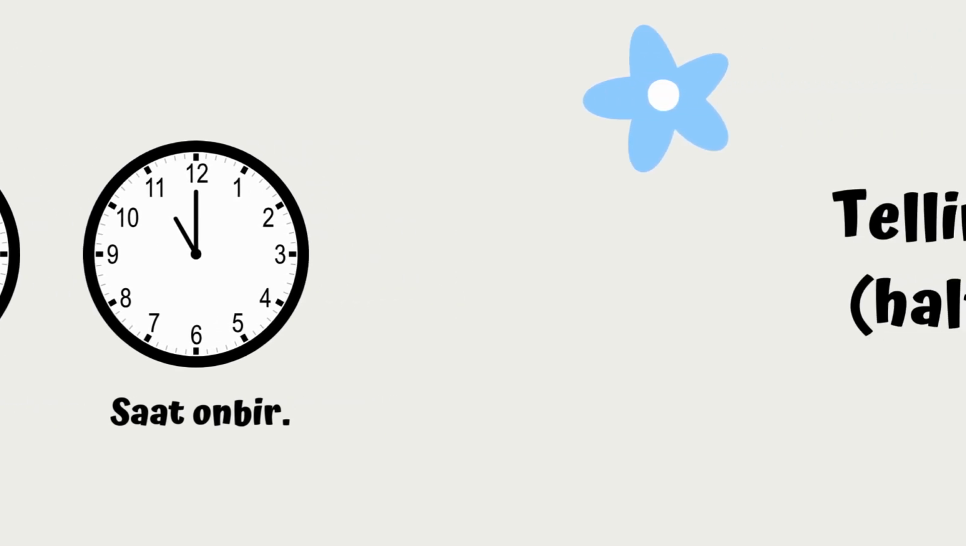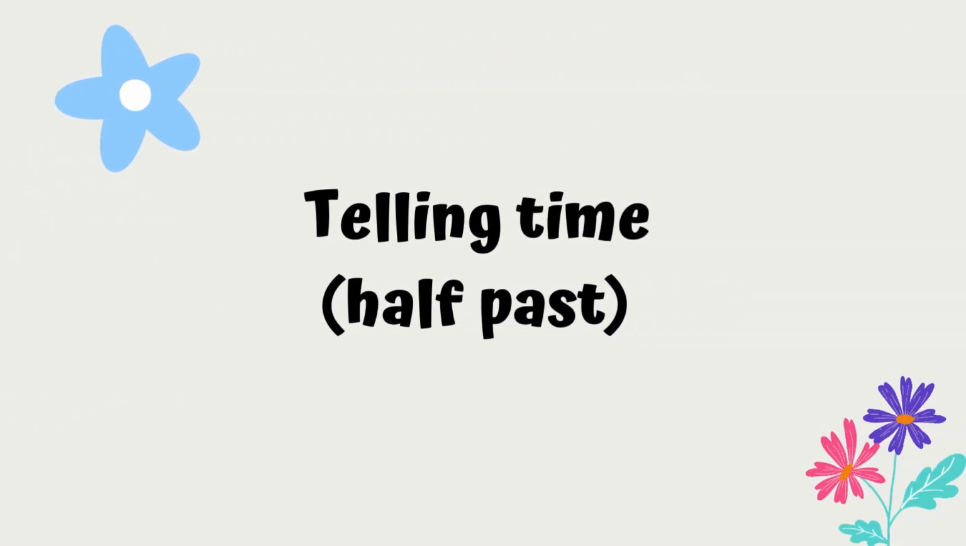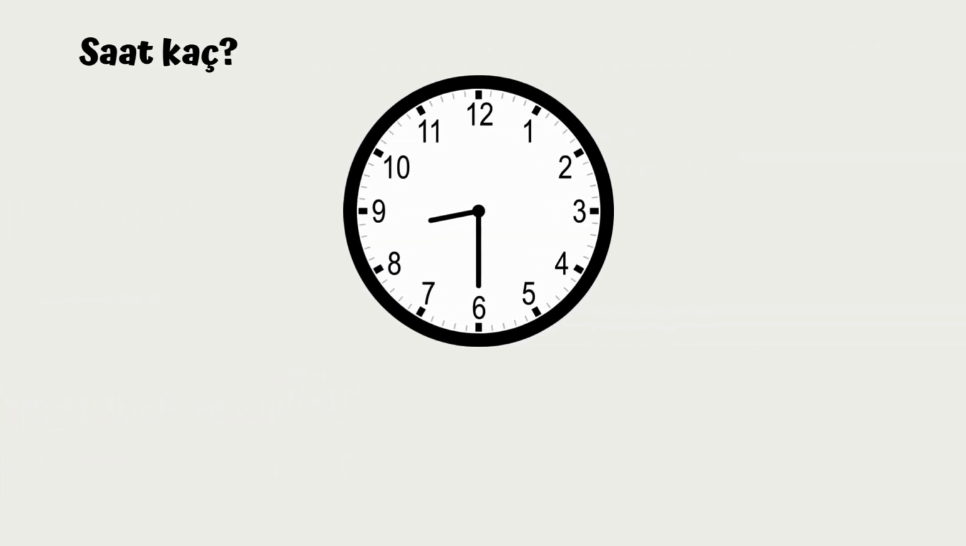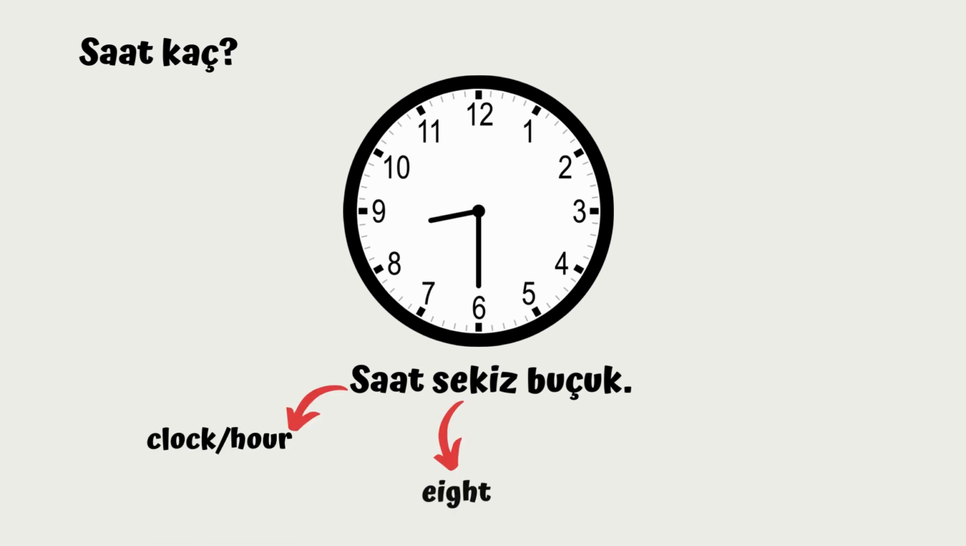But let's take a look at the half past now. Saat kaç? It's 8:30, right? So how are we going to say that? This is how we say it. Saat, we put saat, and then 8 and then buçuk. So let's analyze this. Saat is clock, hour, we know that. 8 is 8 and buçuk means half. So this is how we say it. Saat 8 and we add buçuk.